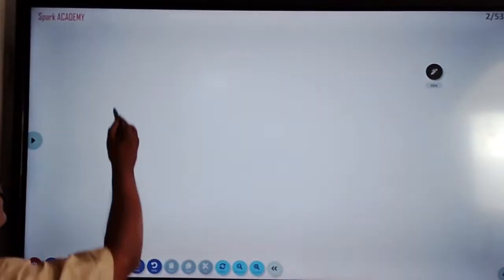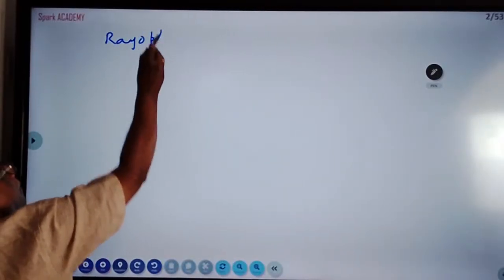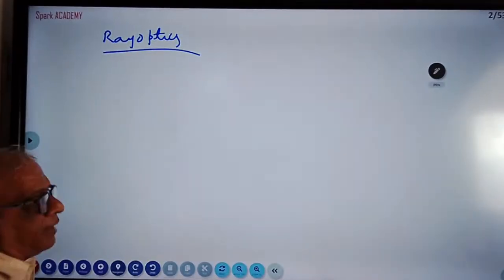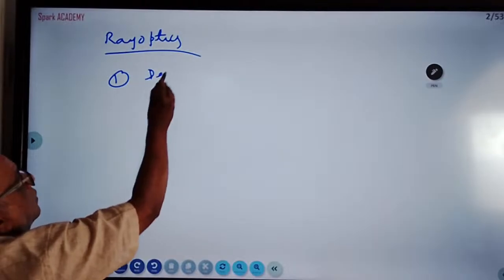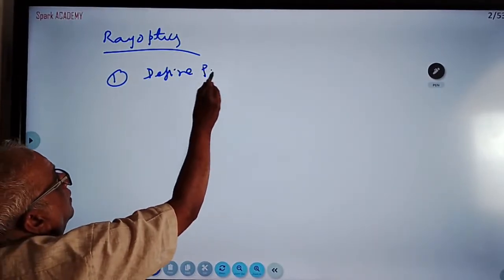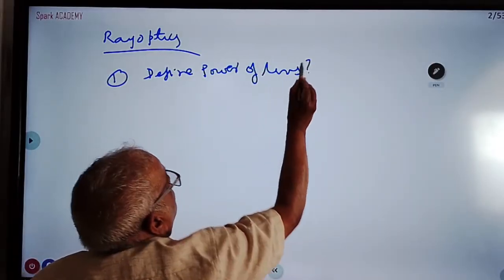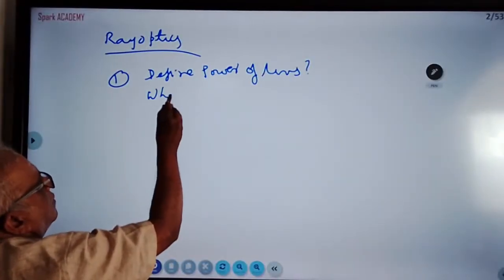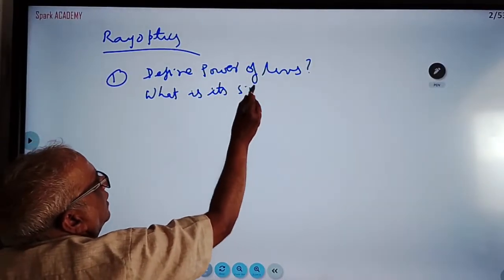Then we are doing ray optics first. In ray optics, they mainly ask a very important question: define power of the lens. What is its SI unit?